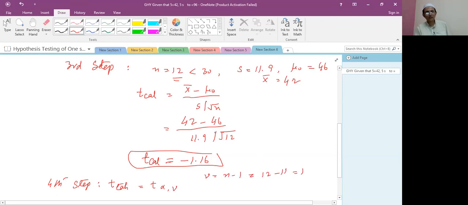So alpha is 0.05 and degree of freedom is 11. Using the table, we find the answer, minus 1.796.